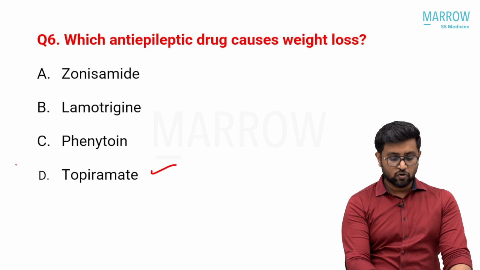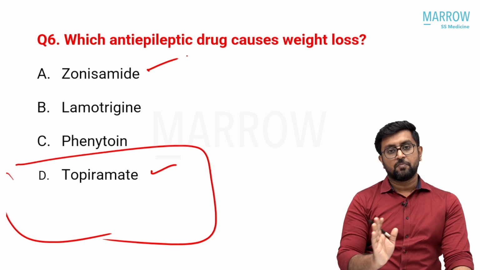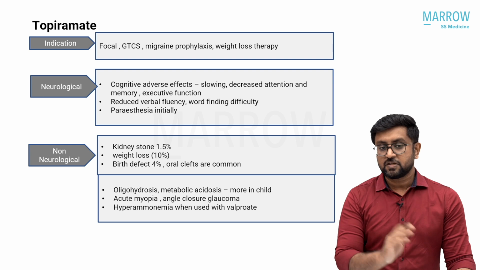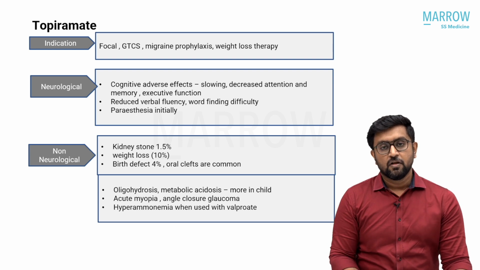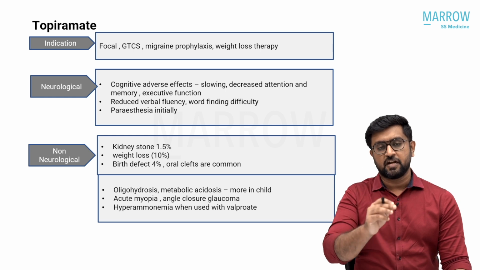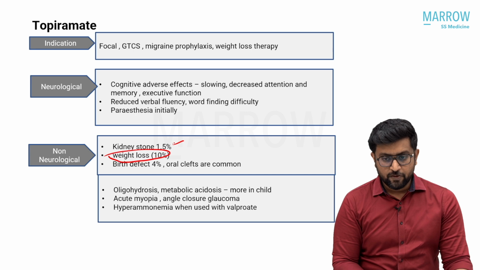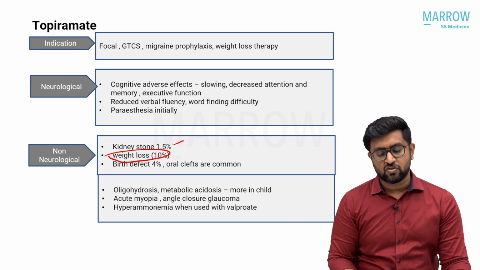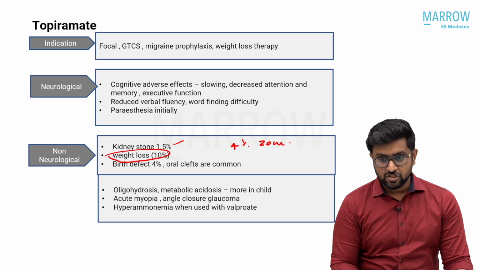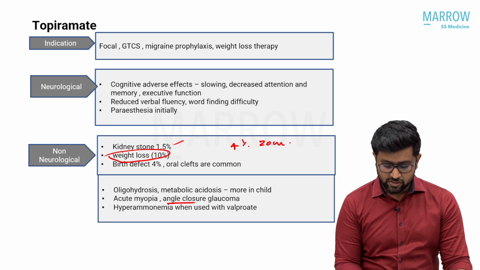If suppose the option topiramate is not there, then you can go with zonisamide. If you compare topiramate and zonisamide, topiramate is a more potent weight loss agent and zonisamide is much lesser, but it also causes weight loss. So we have discussed the side effects of topiramate and zonisamide in our module where you discuss the drug side effects. I had repeatedly told anti-epileptic drug side effects are very, very, very important. So it causes weight loss and kidney stone in 1.5%. Kidney stone is much more in the case of zonisamide, approximately around 4%. And weight loss, zonisamide also causes some amount of weight loss. So that is there with zonisamide also.